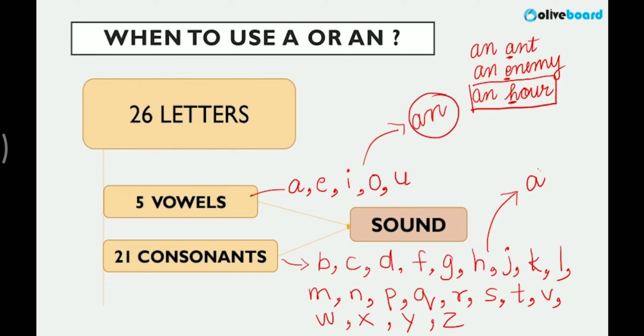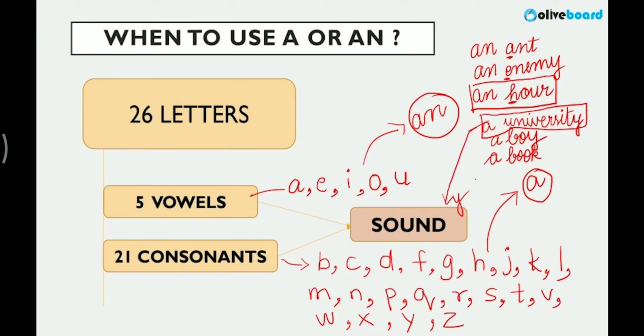and this is how you will determine whether to use an or a, right? A boy, obviously consonant sound. A book, and we say a university. Very important example again. A university, because you see it is starting with a vowel U, but the sound is not of U, it's of Y. University, consonant sound. It's the sound of Y. So, a university. A European, right? A European, again Y sound.